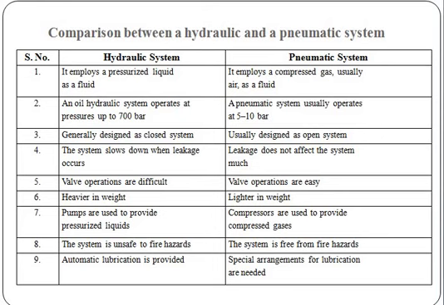A hydraulic system operates at pressures up to 700 bar, whereas a pneumatic system operates at 5 to 10 bar. Generally hydraulic systems work as closed loop systems, whereas pneumatic systems are open loop systems.